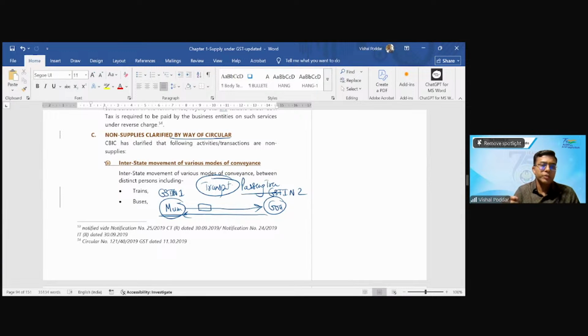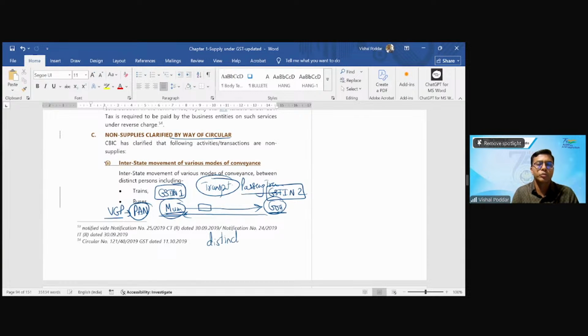Now, we will study later in the other provisions that I am same person. I am Vishal Poddar, having one PAN number. So I am one legal entity. But in the eyes of GST, if I have two GST numbers, why? One for my Mumbai office, one for my Goa office, I am considered as two separate persons called as distinct persons.